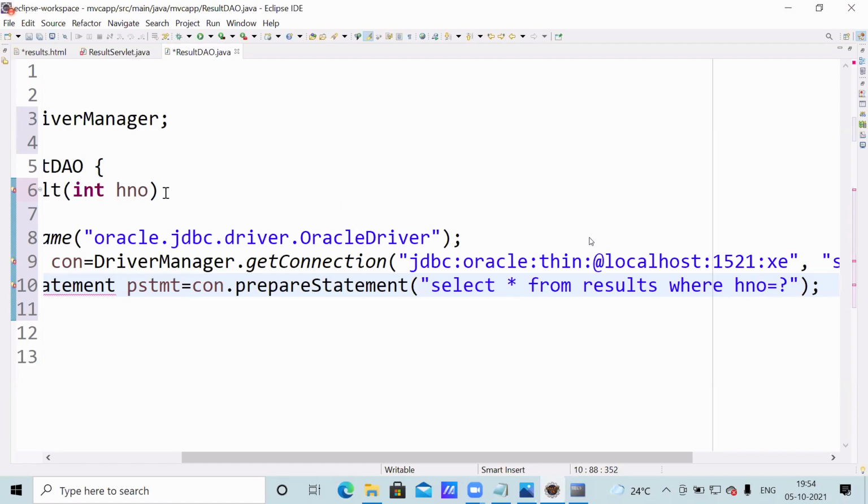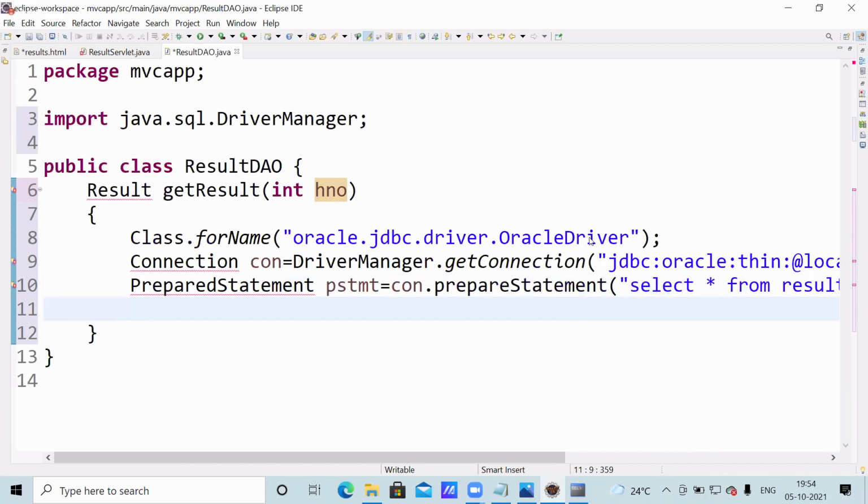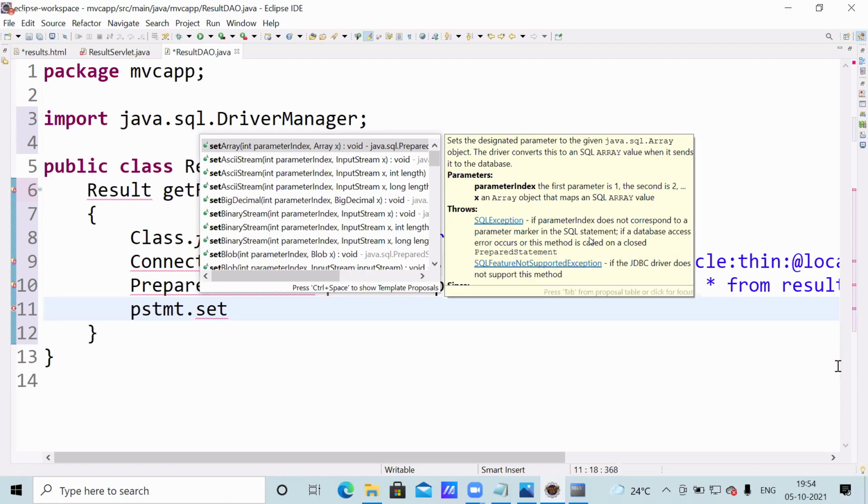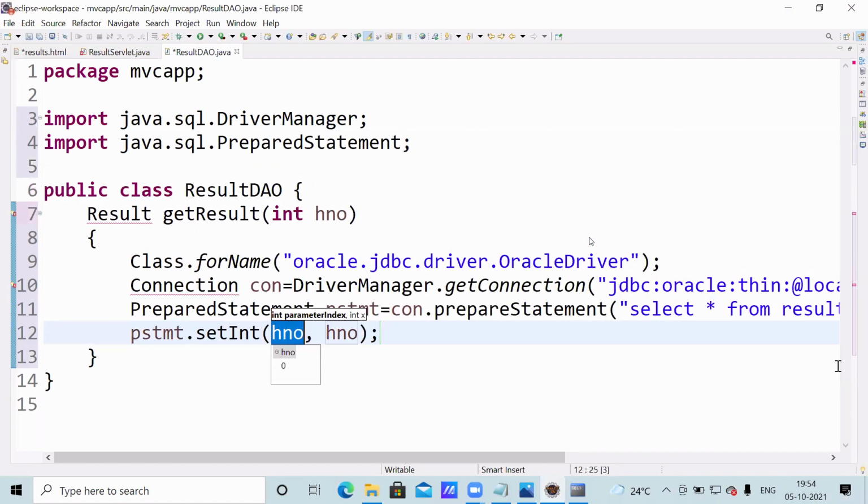Okay, this hall ticket number we have to pass. This hall ticket number is the database field name, and this hall ticket number here is the Java variable name. After this, I gave the same; you can write different also. PreparedStatement.setInt, first question mark, hall ticket number.